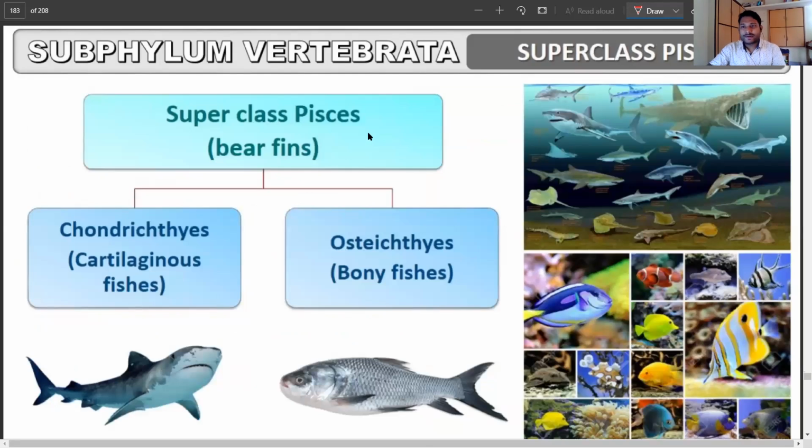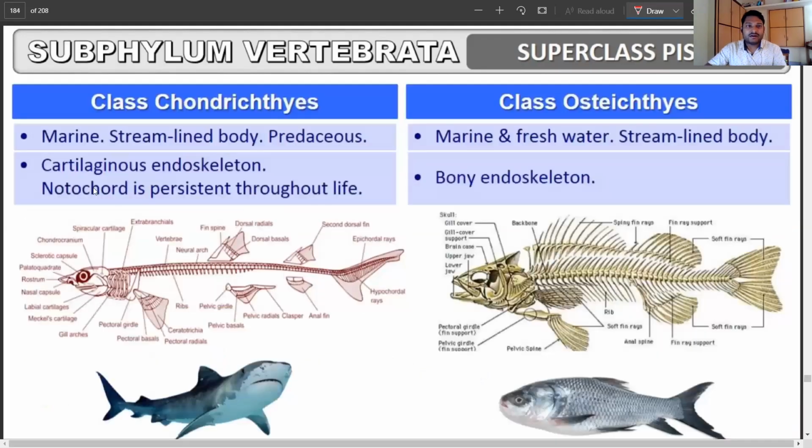So let's talk about the superclass Pisces, and as we talked about, there are Chondrichthyes, cartilaginous fish, and we have the bony fish or the Osteichthyes. Now the Chondrichthyes are typically marine, they are not freshwater animals, but when we talk about Osteichthyes, we have marine as well as freshwater. We do consume some of them. Streamlined body, both of them. Cartilaginous endoskeleton, but here it is bony endoskeleton. Notochord is persistent, present throughout its life.